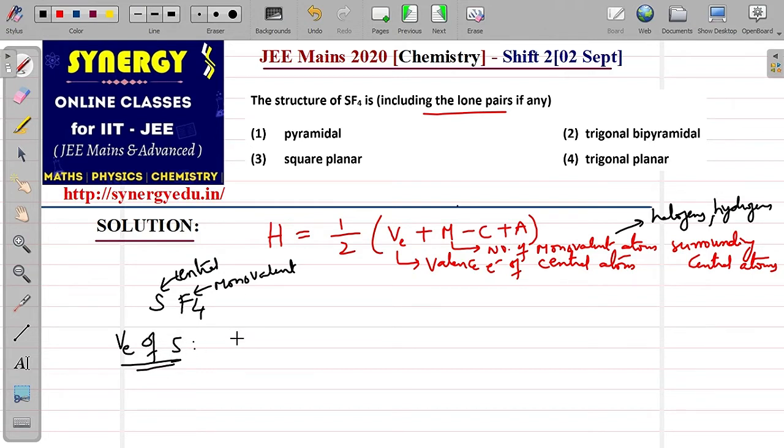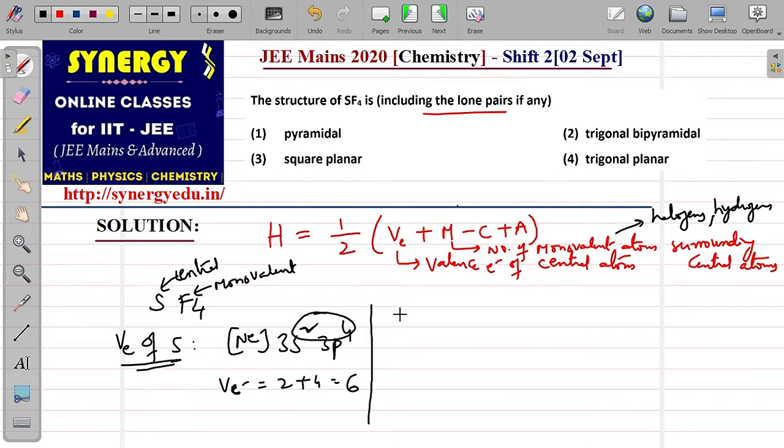Now we know that the sulfur configuration is neon 3s2 3p4. So how many valence electrons does it have in total? Valence electrons are 6. So now put in the formula, H is equal to half of 6 plus how many monovalent atoms? There are 4 halogens, all monovalent. And there is no charge, it is neither cation nor anion. So if you calculate 6 plus 4, 10 by 2, you will get 5.